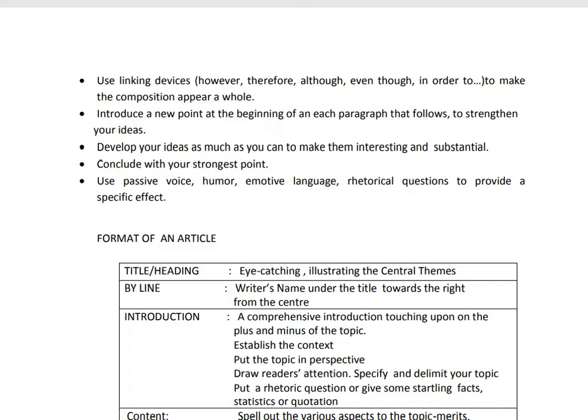Introduce a new point at the beginning of each paragraph that follows to strengthen your ideas. Develop your ideas as much as you can to make them interesting and substantial. And when you want to conclude, conclude with your strongest point.